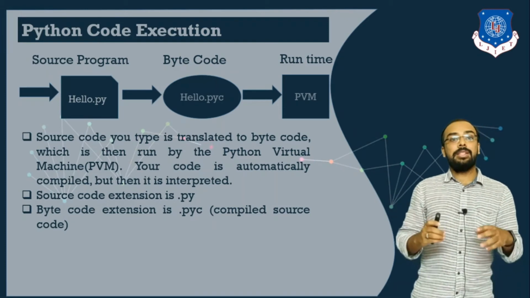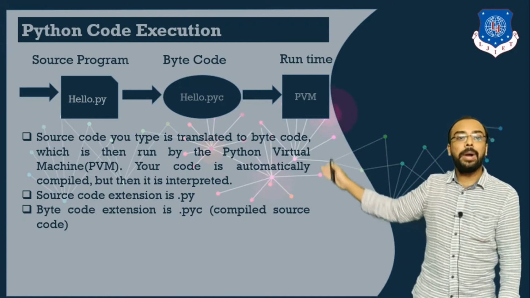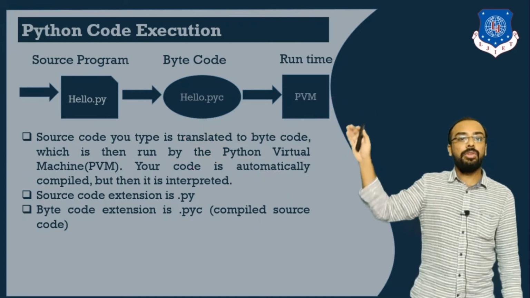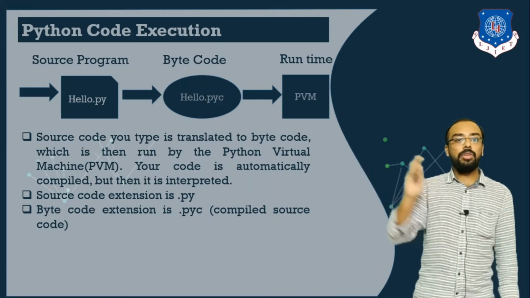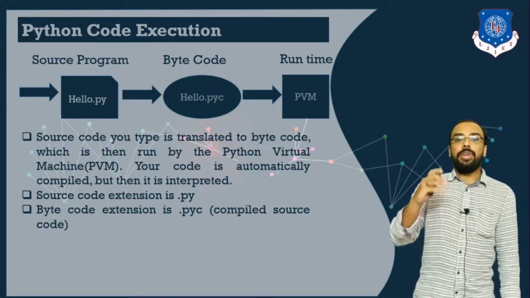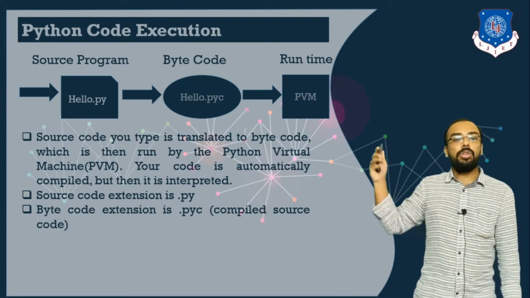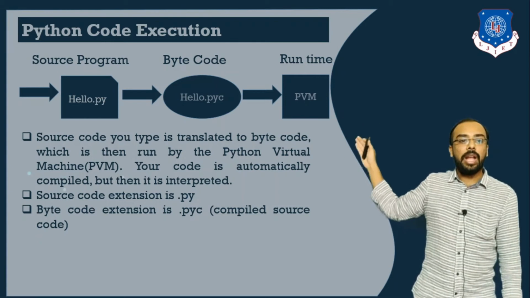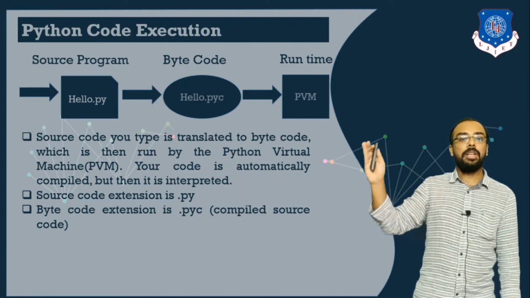Now Python is an excellent and powerful programming language in which you don't have to compile your source code. It will automatically get converted into bytecode, but it must be interpreted. Whenever your source code is converted into bytecode, the extension also changes, from hello.py to hello.pyc. So what is PYC? PYC is Python compiled code.